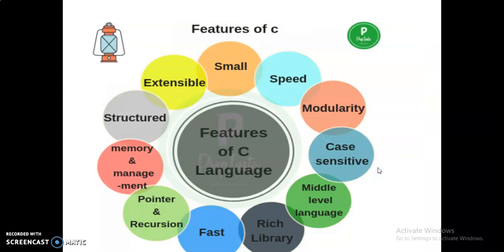Next, the features of C. C programs are small in size. It's executed at very high speed, modular, case sensitive, and it is a middle level language. It has rich libraries. It is very fast. Pointers and recursion are used here. Memory management, and it is a structured programming language, and it is extensible.